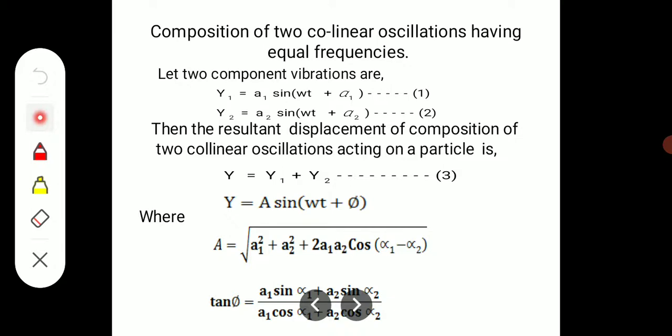Here, the composition of two collinear oscillations having equal frequencies has the equations y1 and y2, and after the composition y is equal to y1 plus y2, and here y is equal to a sin(omega t plus phi). So the amplitude is A, and phi is as given, for equal frequencies.